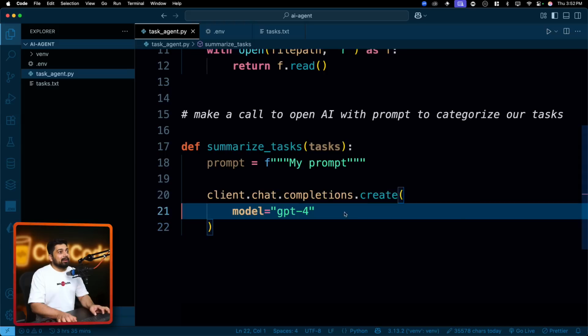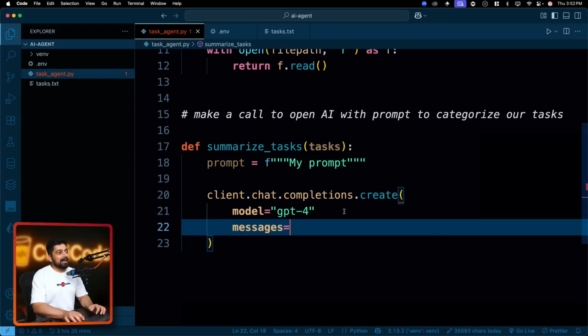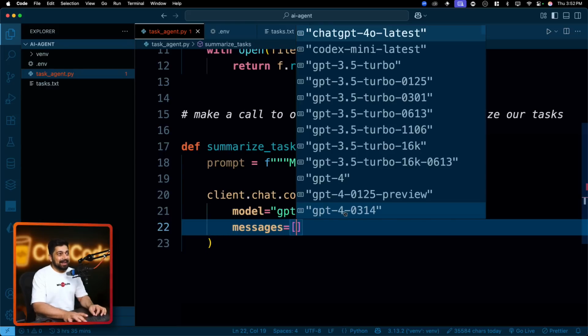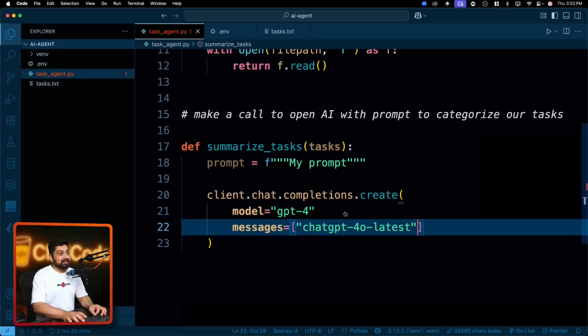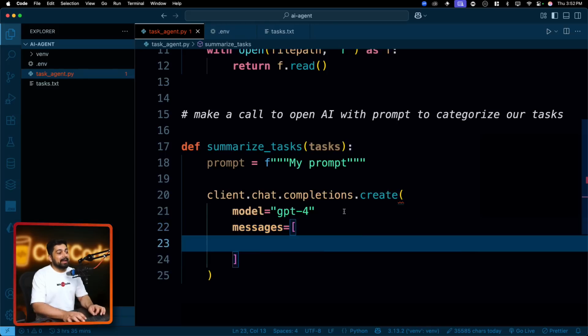All right. Once I'm done with this, the next step is to send the message. And there is a way how you send the message. It's an array, always an array of messages, not like that. And inside this, we have to provide a dictionary. The first key is role. So whose role? In fact, the whole OpenAI works on who is asking the message.